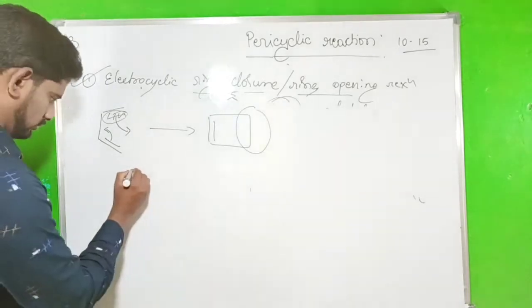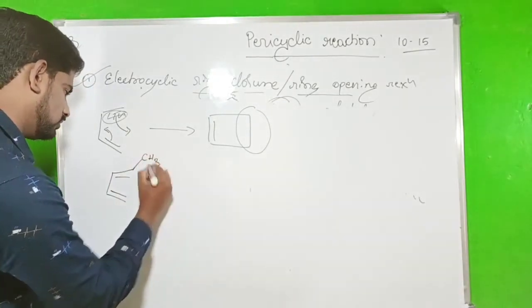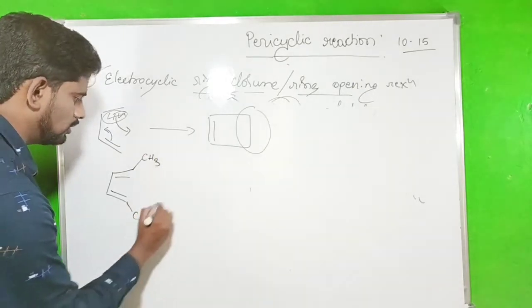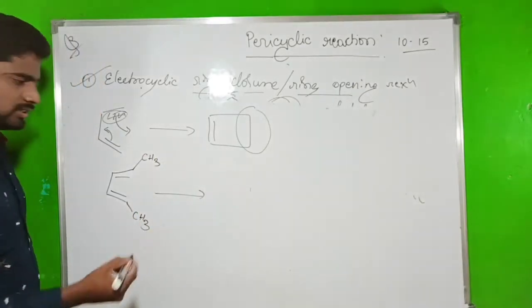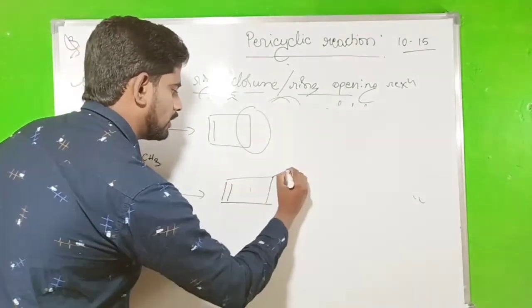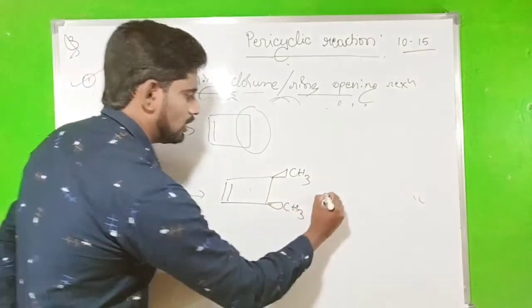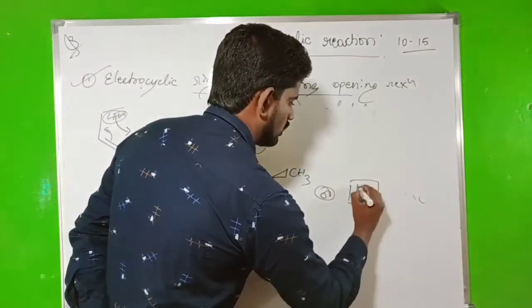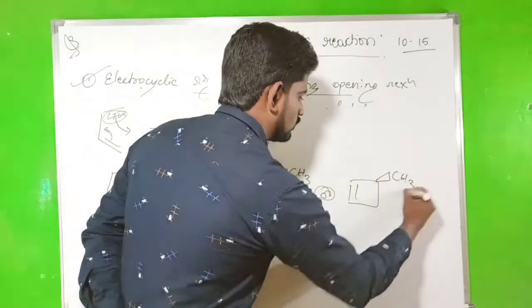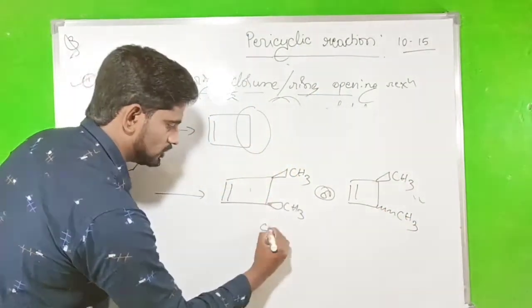While if I write like this, what is the product? CH3, CH3. Both are in the same position, that is cis.